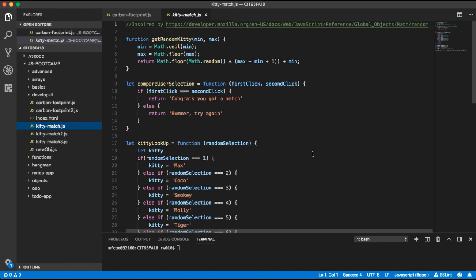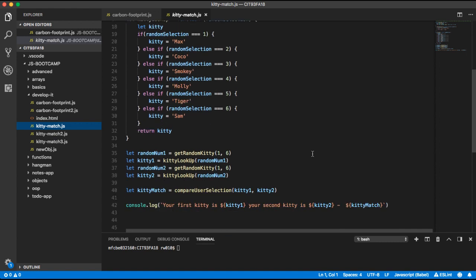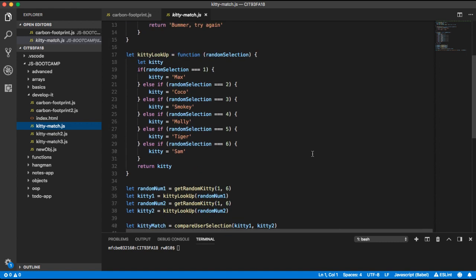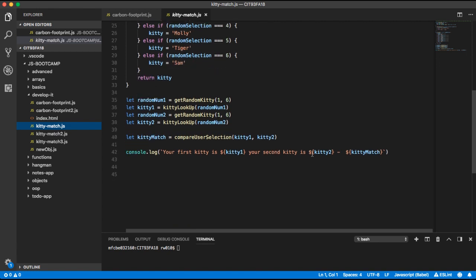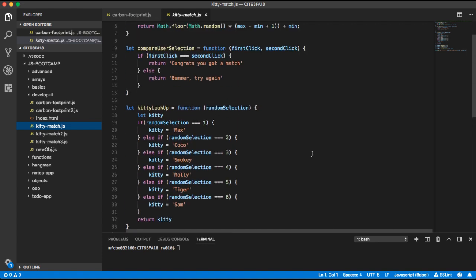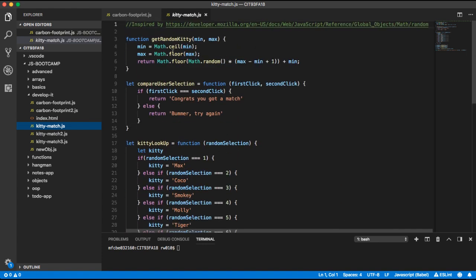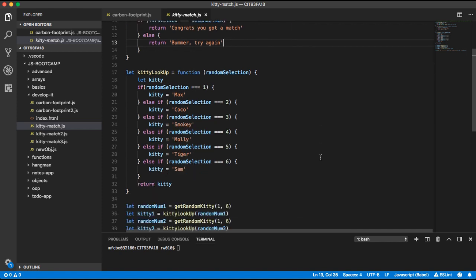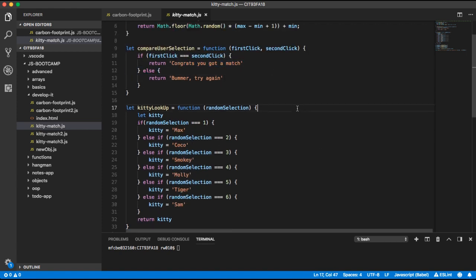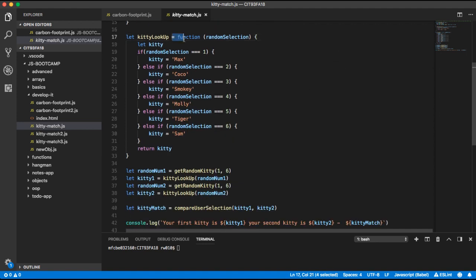Okay, but in my example, because this ultimately would be an interface where a user or a player would get a list of kitty cat cards, and then they would try to match them up, I just came up with some code that would simulate the idea of randomly selecting a kitty cat, comparing it to what the user selected. I called it clicks here, but we're not doing web, we're not doing full web apps here, and then if there's a match between the first and the second one, and then we look up for,